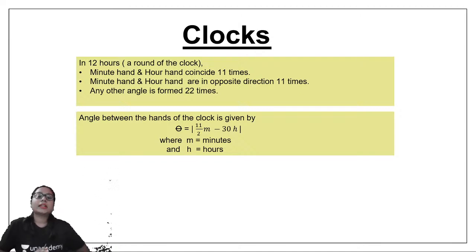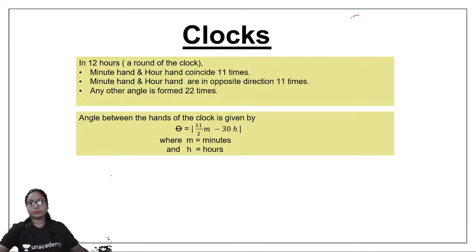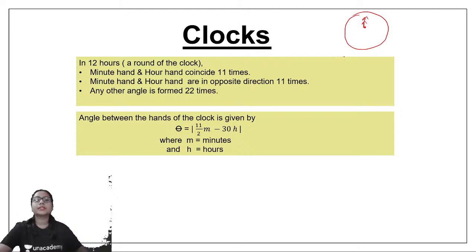Similarly, the minute hand and the hour hand are in opposite directions 11 times. Coinciding means this: at 12 o'clock, the hour hand and the minute hand coincide with each other. This is formed in a clock 11 times in 12 hours. So in 24 hours, that is in one day, this happens 22 times.